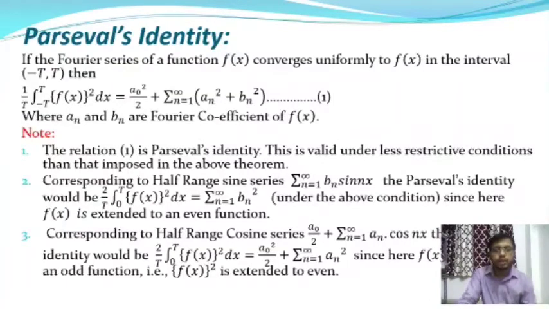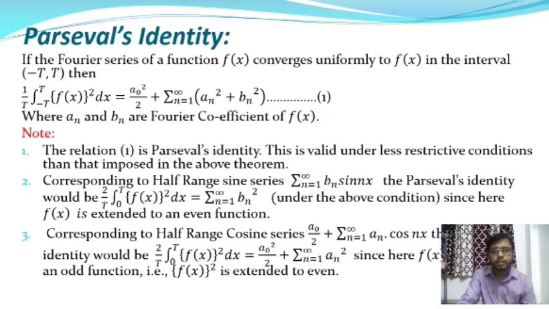Okay, and corresponding to the half range sine series, summation over n equal to 1 to infinity bn into sin nx. So this is the half range sine series where only the sine functions are present. Then the Parseval identity will be 2 by t into integration over 0 to t f(x) squared into dx is equal to summation over n equal to 1 to infinity bn square. Okay, so this is the Parseval identity for the half range sine series.